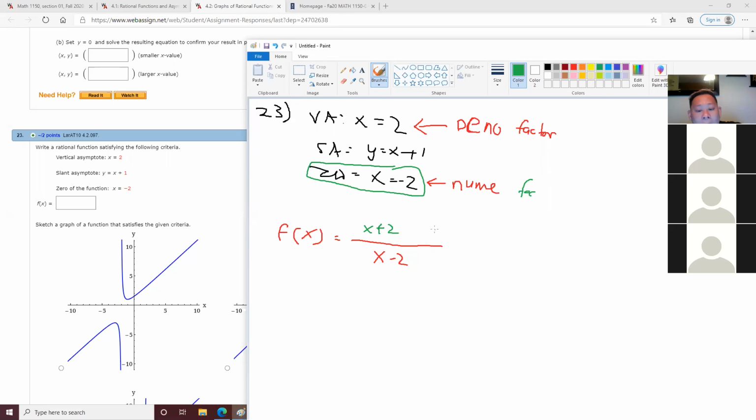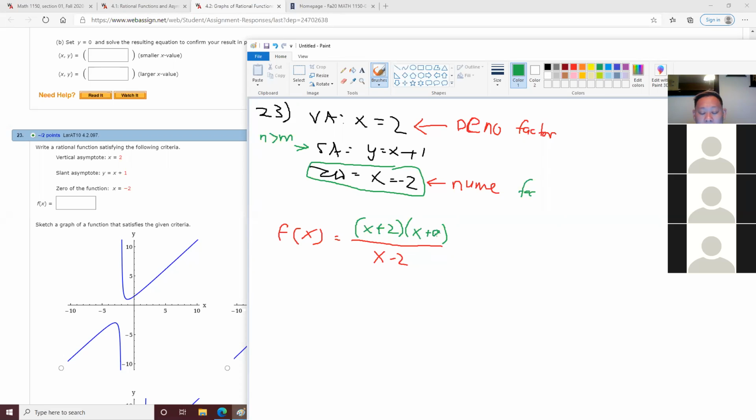Okay. Now the question in this case is, because as you know, when you have a slant asymptote, your numerator power is greater than your denominator power. But if you look at this, the power is exactly the same. If it's exactly the same, you don't have a slant asymptote. So that means that this factor has to be multiplied by something.